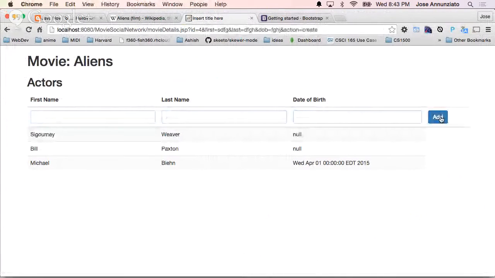Add. Notice that it comes back to me, but it reloads the same information. Okay, it didn't blow up this time because I am passing ID 4. I am remembering that it's this movie that I want the details for. And I'm remembering that on the client.